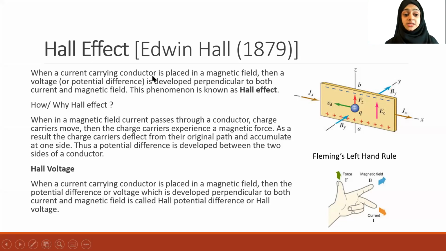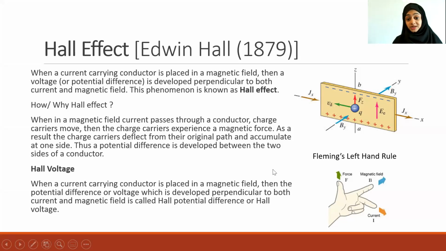Now what happens when the current carrying conductor is placed in a magnetic field? Here there is an explanation of how the Hall effect occurs. When current passes through a conductor in a magnetic field, the charge carriers move. That is what we call a current. Then the charge carriers experience a magnetic force.